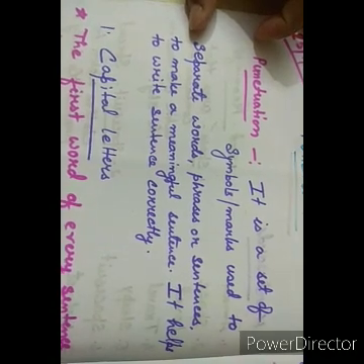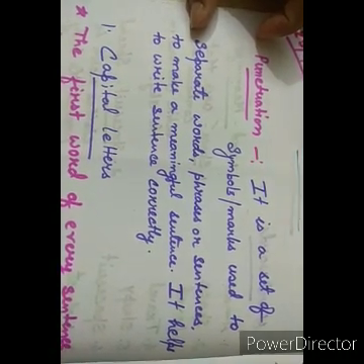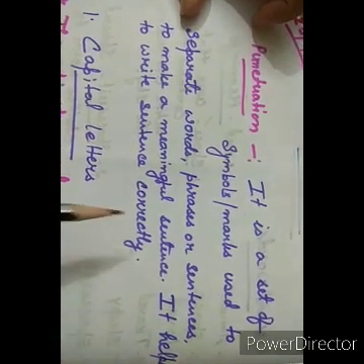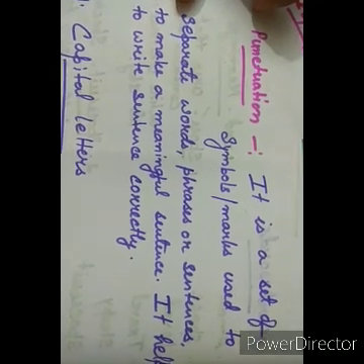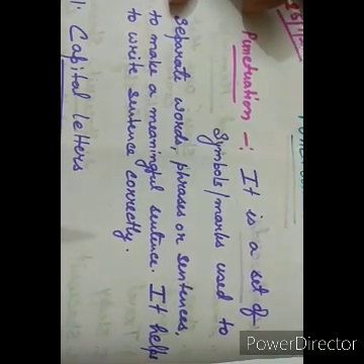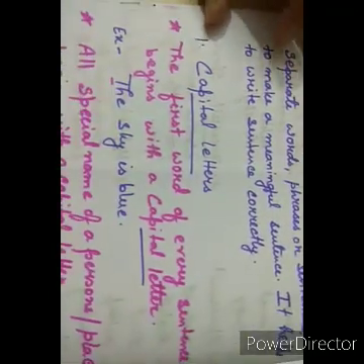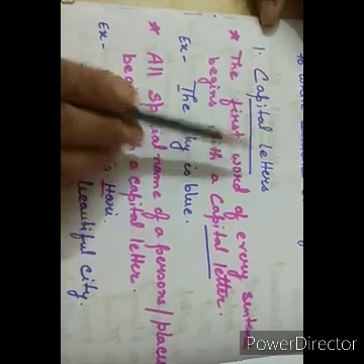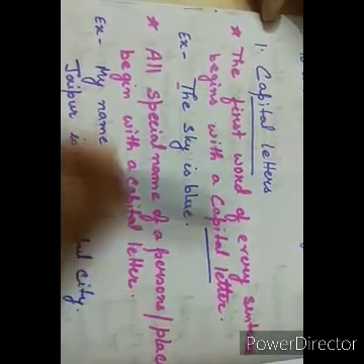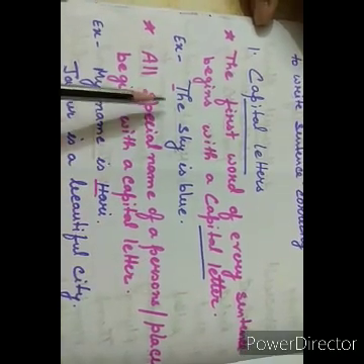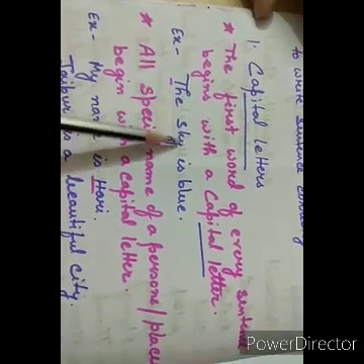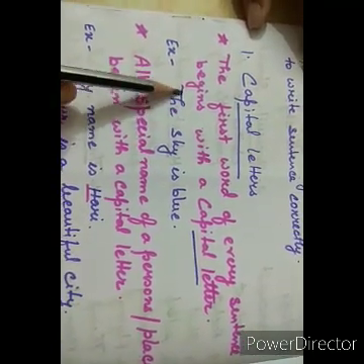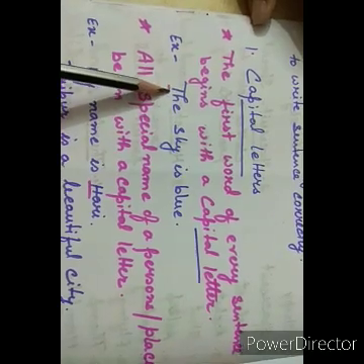Okay. So, I just explained now what is the meaning of sentence. It is a group of words which make sense. So, to make a sensible and meaningful sentence, we have to use these punctuation marks. Clear? Now, in class 1, we are going to read about three kinds of punctuation marks. First one is capital letters. The first word of every sentence begins with a capital letter. See the example. The sky is blue. Here The is the first word of this sentence and letter T is written in capital.